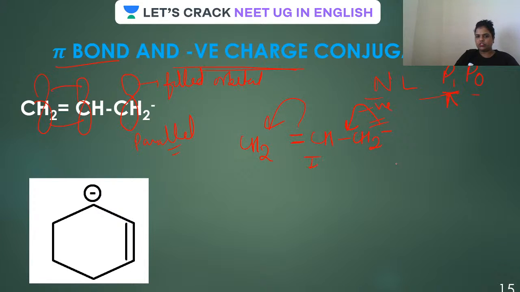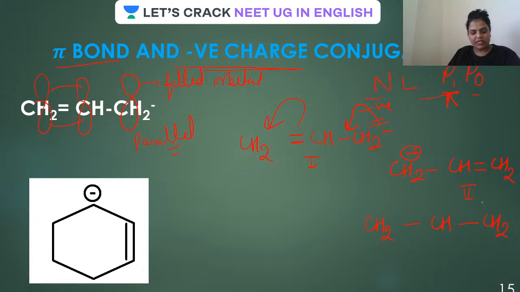So the second structure will develop a negative charge like this. There will be a double bond like this, and after donating electrons, the positive charge means there won't be any charge. Done, guys. So the resonating hybrid will be written this way.